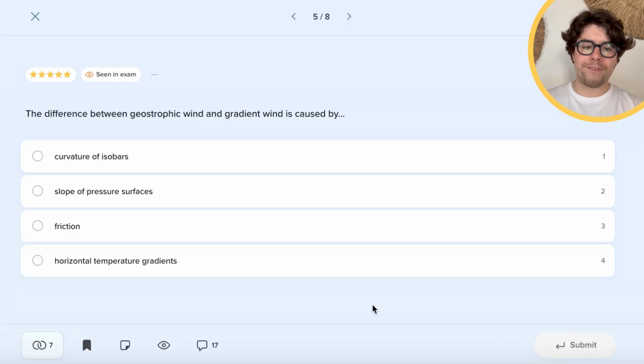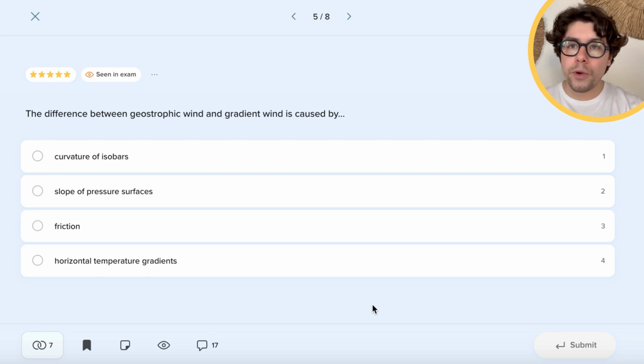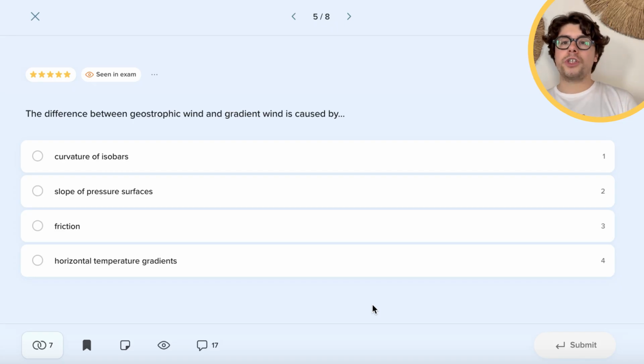So question number 5: the difference between geostrophic wind and gradient wind is caused by. So remember that there are a couple of winds and wind models that you need to remember for your exams. The geostrophic, the most basic wind, is essentially a balance of the pressure gradient force and the Coriolis force, which gives us the wind direction. The Coriolis force, of course, has to do with the Earth spinning.